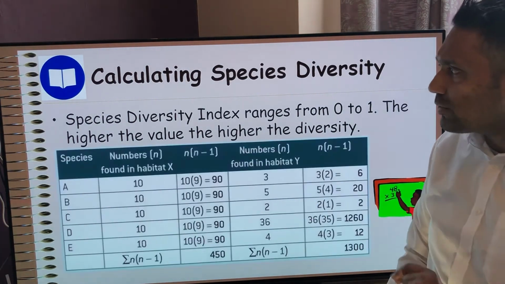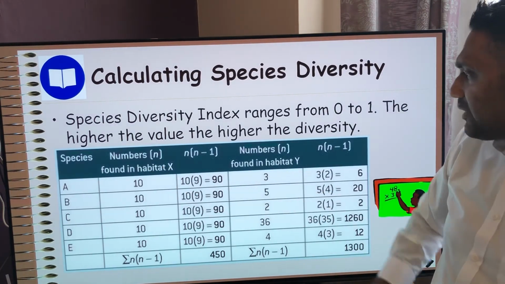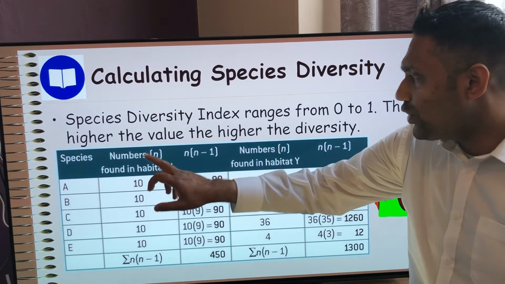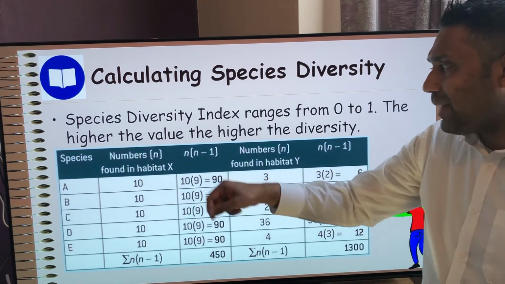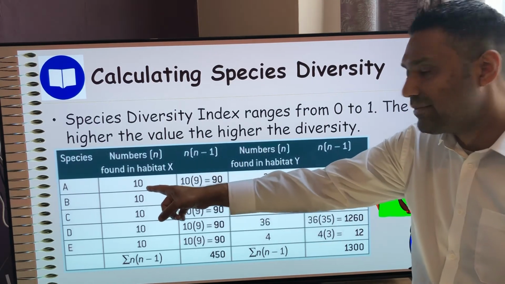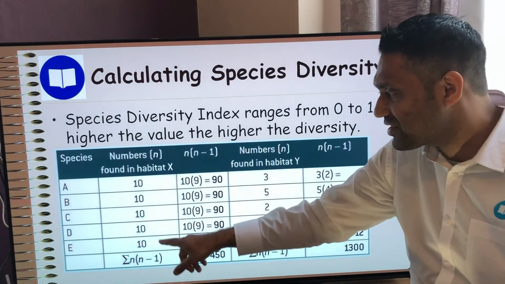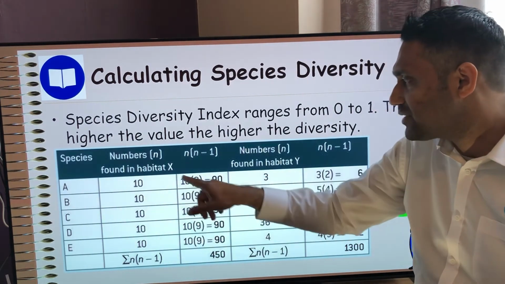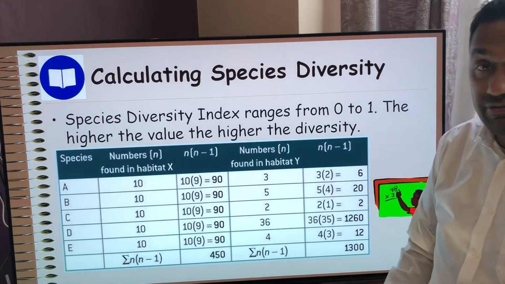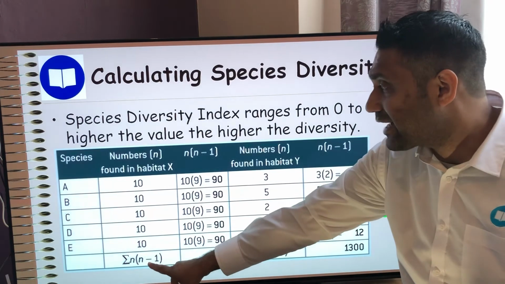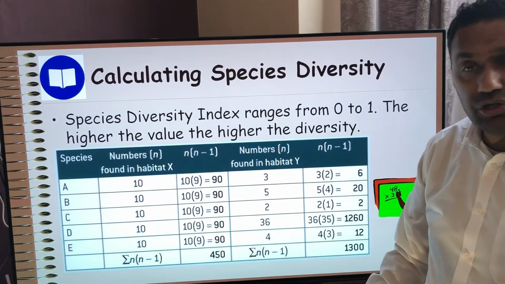Well, if we plug those numbers into our calculation, so this is my area X, this is my area Y. Remember what we do? This is your n number, your little n, but you need to multiply it by 1 less than n. So that would be 10 take away 1, which is 9, so you do 10 times 9, which is 90. Now obviously all those numbers are the same, so you do them every time: 10 times 9, 10 times 9, 10 times 9, 10 times 9, 10 times 9. So these 5 90s, and then the bottom bit is sigma, you add them all up. If you add them all up, you get 450.